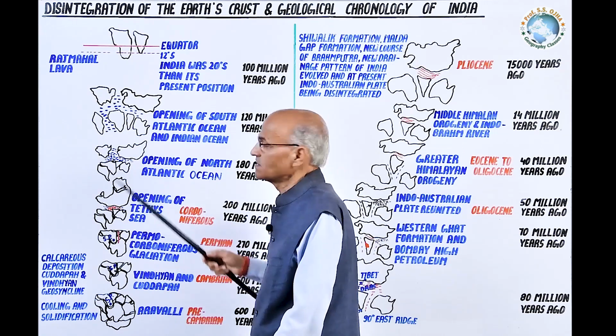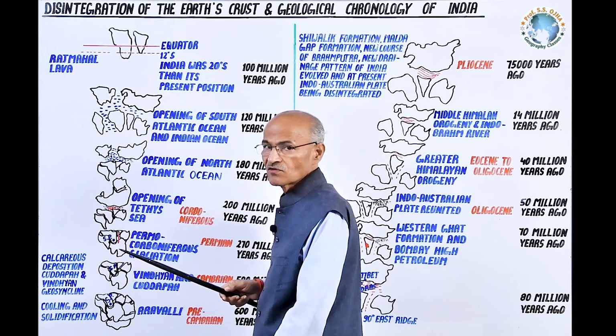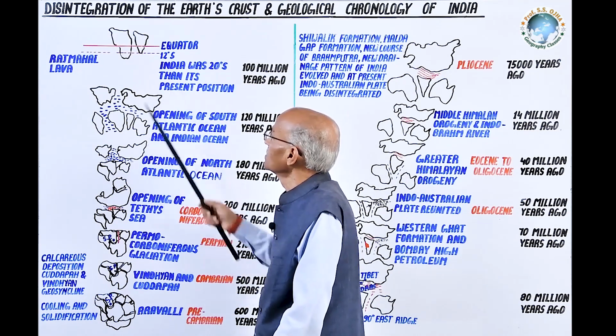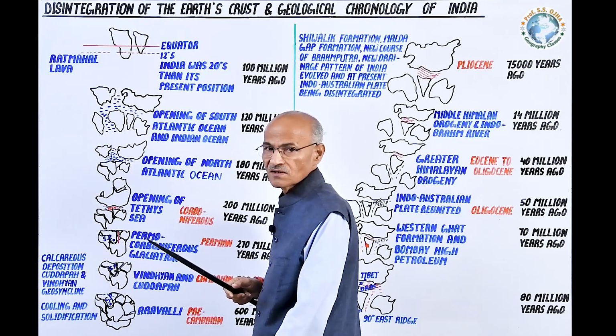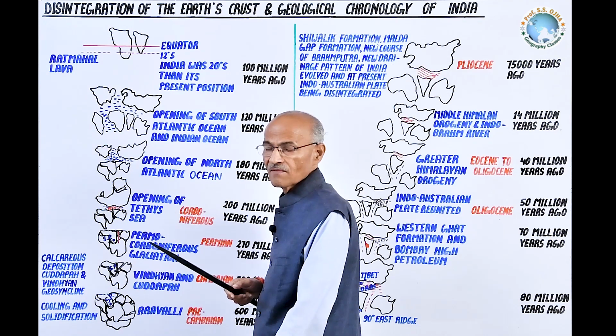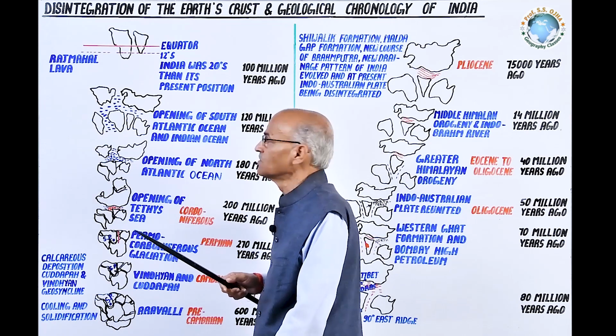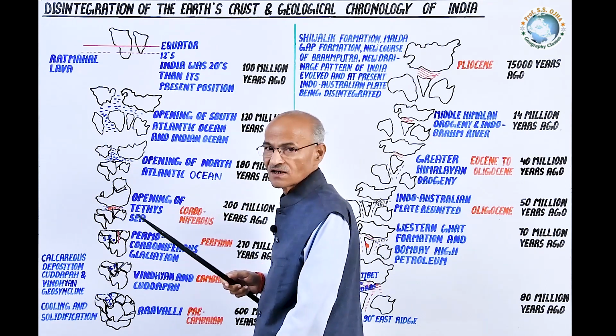These are the evidences which express that India moved from south to north, and in the geological past India was on the equator. But in books it is written that the equator passes through India. Both are correct, but perception and conception should be clear: India was physically on the equator.